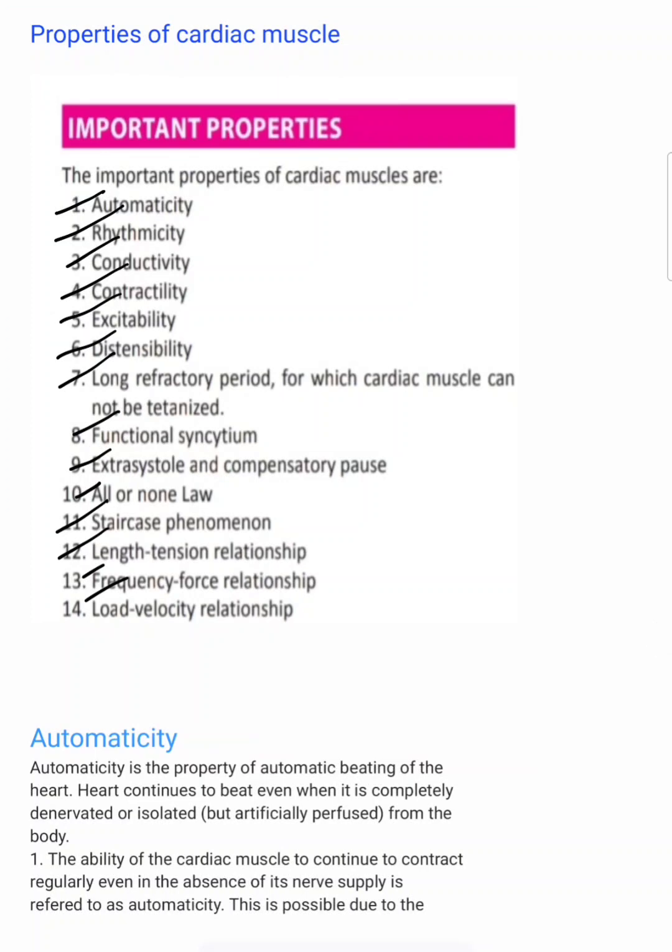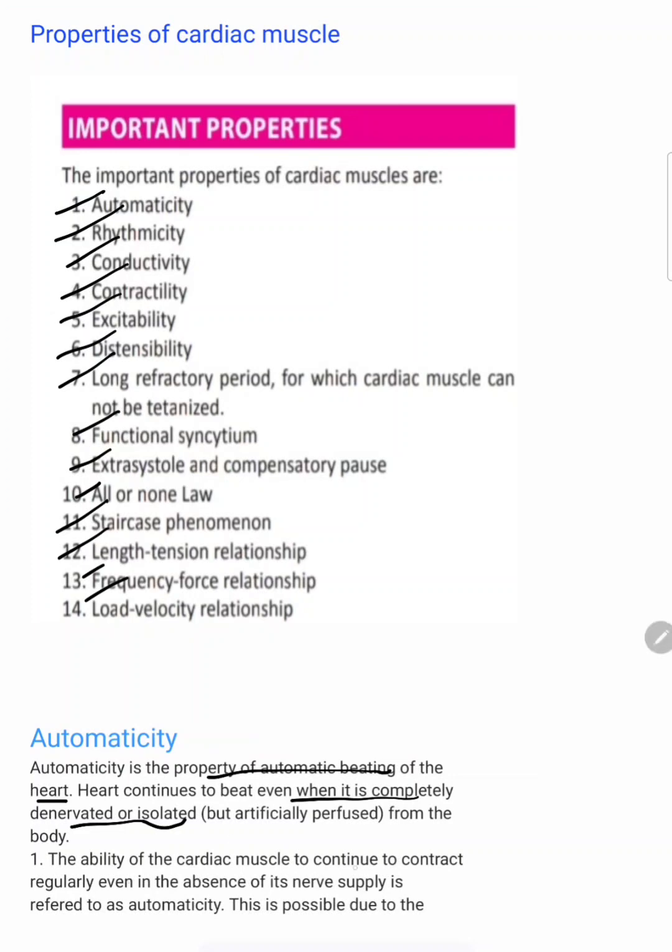Automaticity. See, the word itself defines that automatic means its own beating without innervation by any other nerves. It has the ability to beat by itself. Automaticity is the property of automatic beating of heart. Heart continues to beat even when it is completely denervated or isolated. See, even if we remove the heart from a man or from any animal, after some time it will beat on its own. Even though the nerve supply is denervated, it will beat. So this is called automaticity.